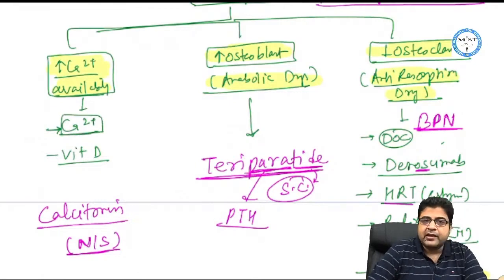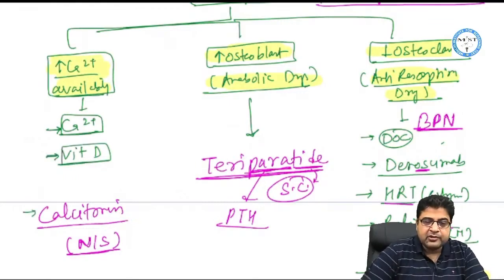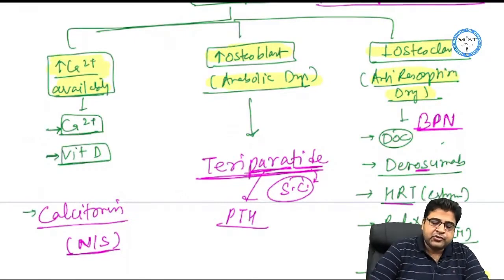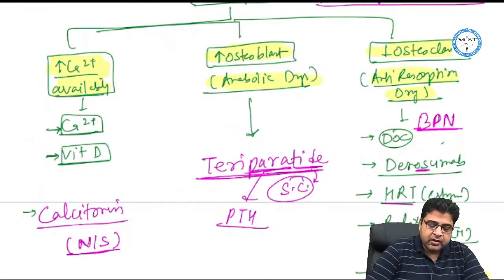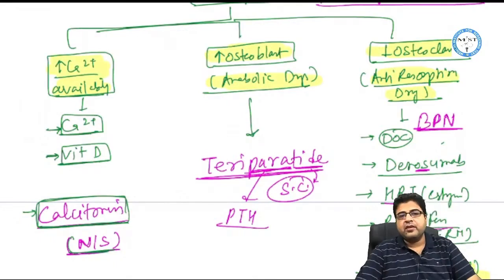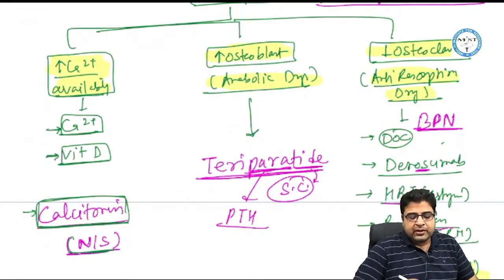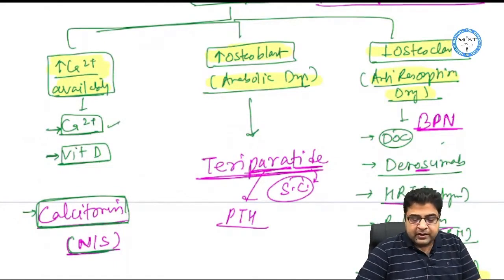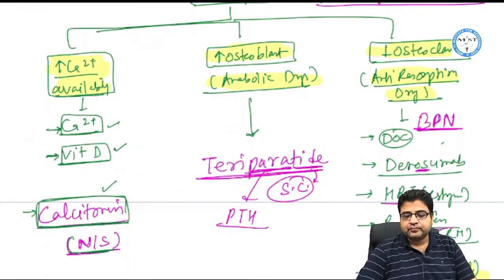Calcium itself is used as a drug in the form of tablets. Number two, vitamin D also. Vitamin D can help in moving the calcium towards the bone. Third is calcitonin, a hormone which is given in the form of nasal spray. So three medicines which will provide calcium to the bones: calcium itself, vitamin D, and calcitonin hormone.